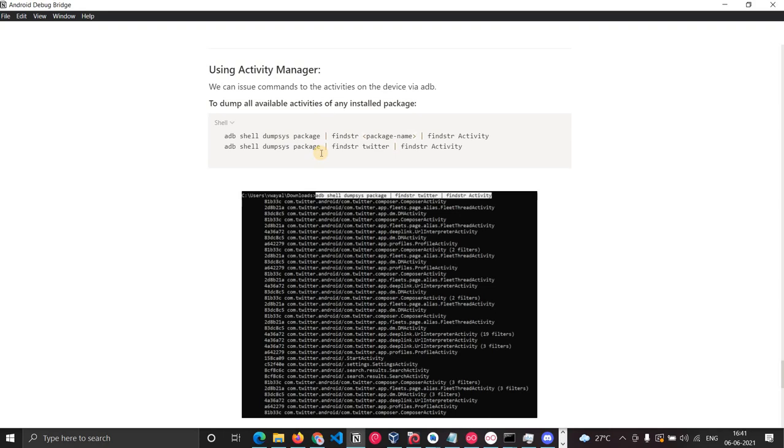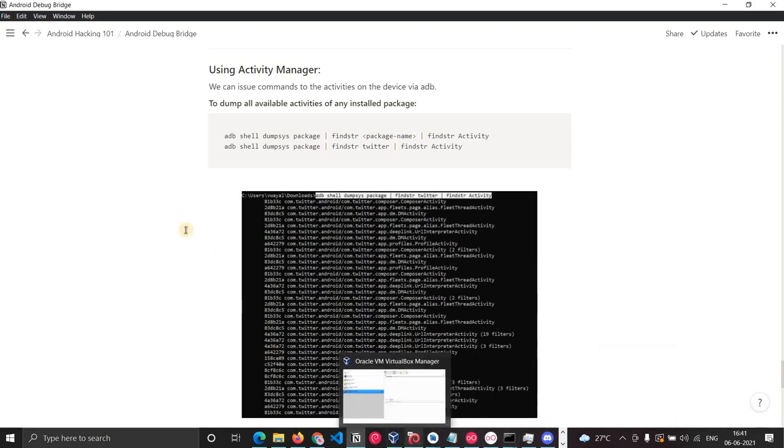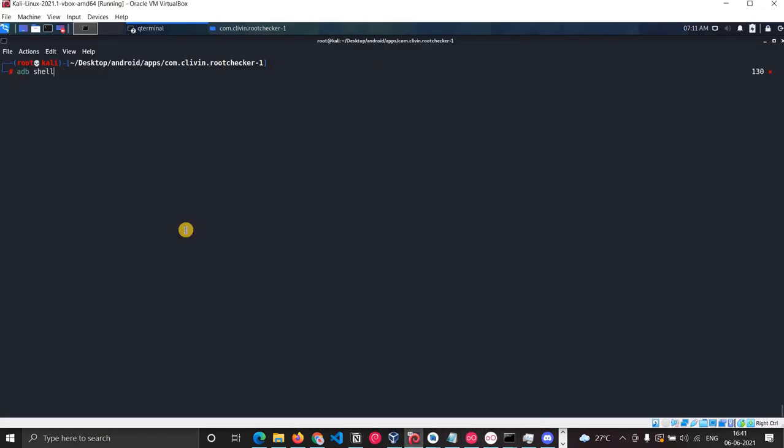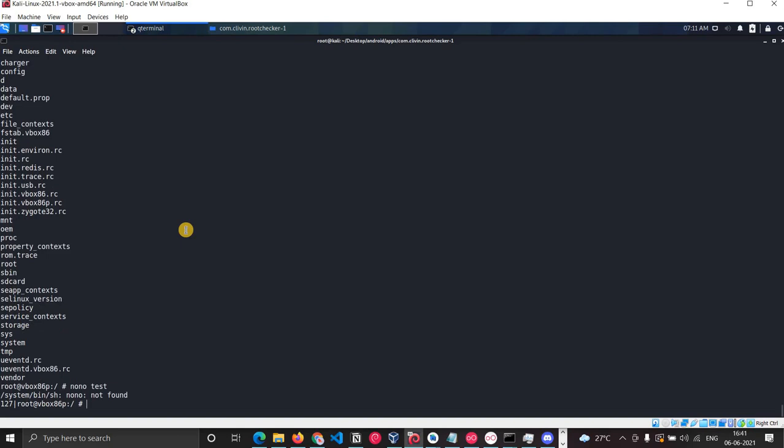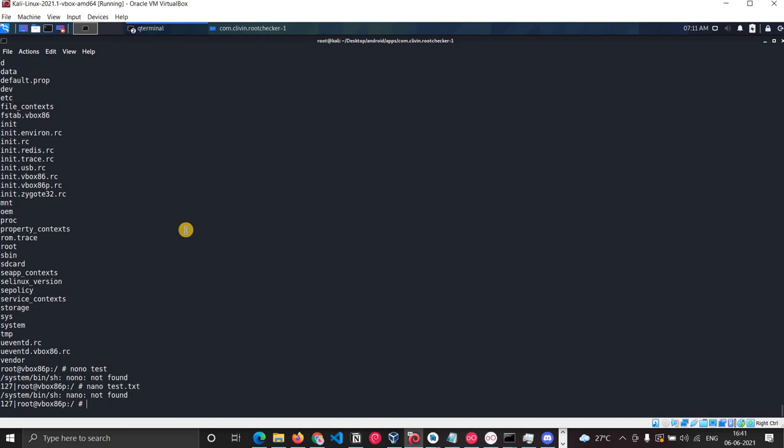Yes, we can do that. Since it's a shell like a Linux shell, we can just open that file right inside. If I do adb shell here, I can create a file just here with nano. Okay, nano is not supported here. You can use vi. Yeah, I will do that.